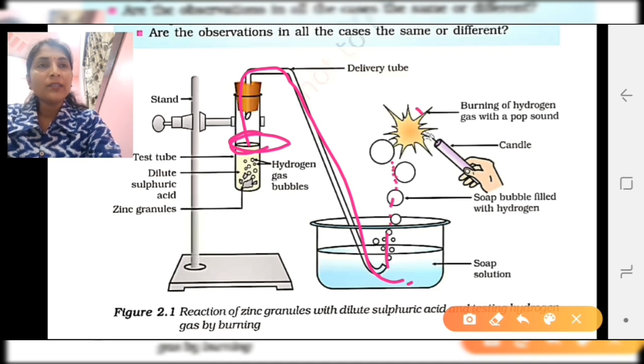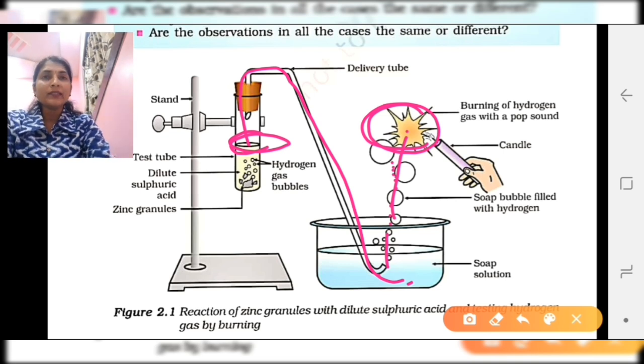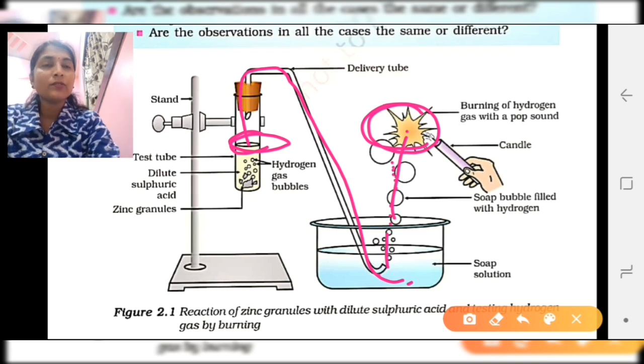So here is the burning candle. This is the flame of the burning candle, and when the gas comes in contact with the burning candle, the hydrogen gas, which is a flammable gas that can burn, starts burning with a pop sound. So here you can hear a small pop sound. So it shows that. So what is the conclusion?